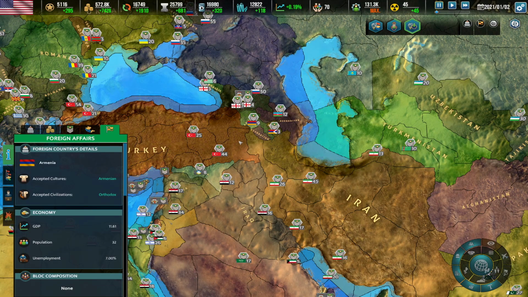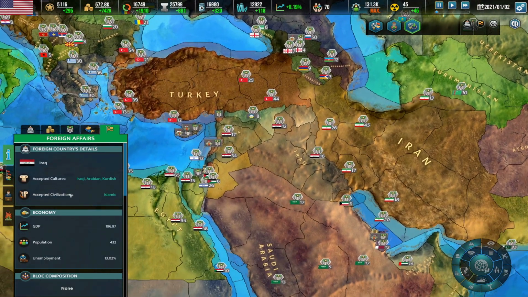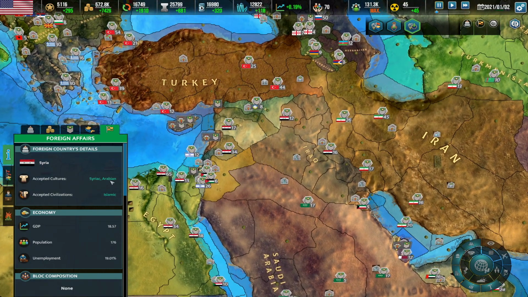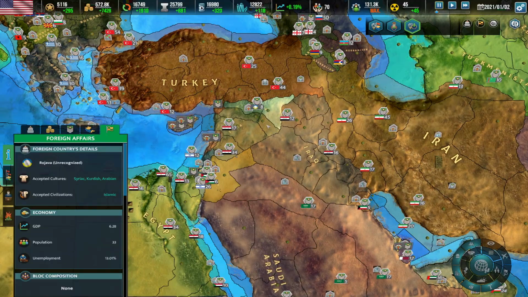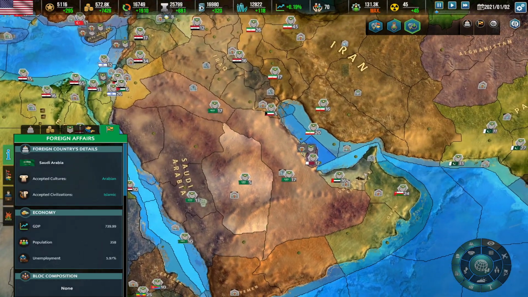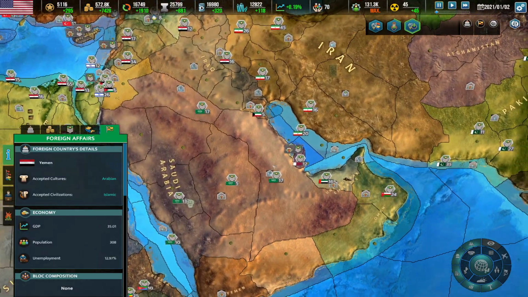We have the Armenians. Down here in Iraq, we have the Iraqi, Arabian, and Kurdish. The Syrians have Syriac and Arabian, and we have here Rojava, unrecognized, Syriac, Kurdish, Arabian. We continue here with Saudi Arabia, with Arabians, and everything else, it's pretty much Arabian.